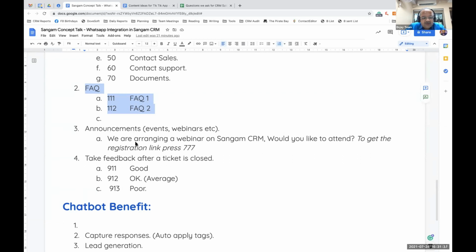Okay. One more option that is possible is to take feedback after a ticket is closed. So this is an example of a workflow-based WhatsApp campaign. If something happens in CRM, do this like that. So we can send a message: press 911 for good, 912 for okay or average, 913 for poor service. Whatever feedback they want to give, they can give. Based on the feedback they have given, a tag is applied automatically to that contact. So you come to know what was the response. I hope all of you got the idea.